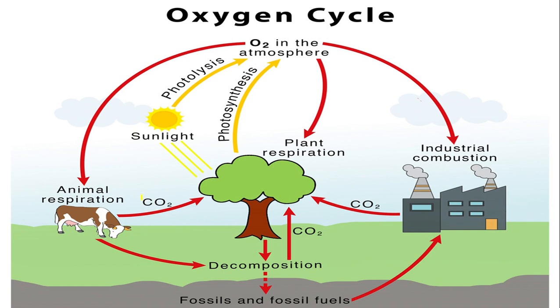Means you can understand that here we will study how oxygen is moving through the atmosphere, lithosphere and hydrosphere, means how oxygen is moving in the whole biosphere. Means how it will first enter the animals, then how it is transferred to plants, and how it will go into the atmosphere. So let's start the oxygen cycle in detail.